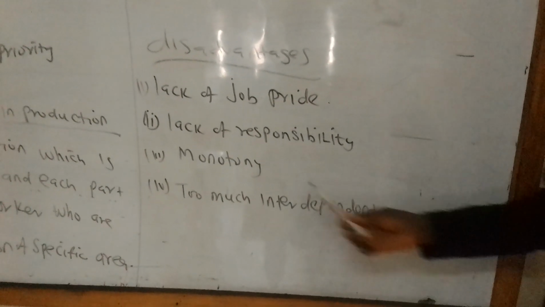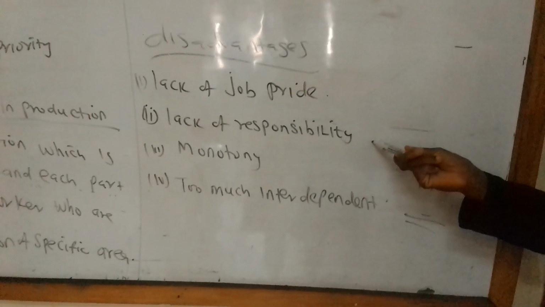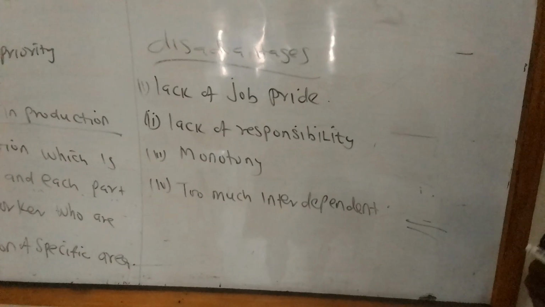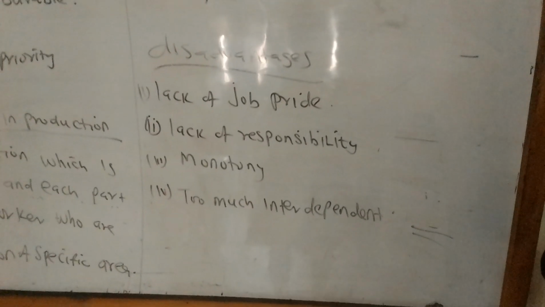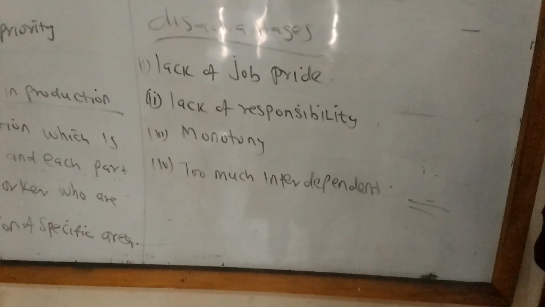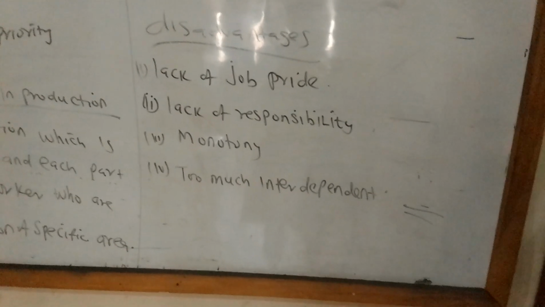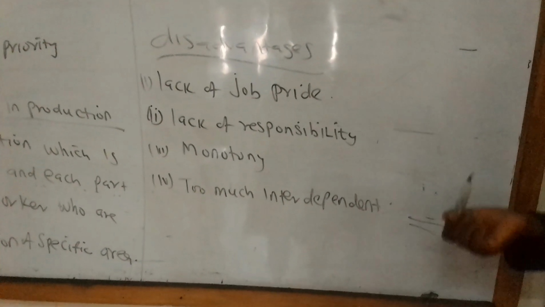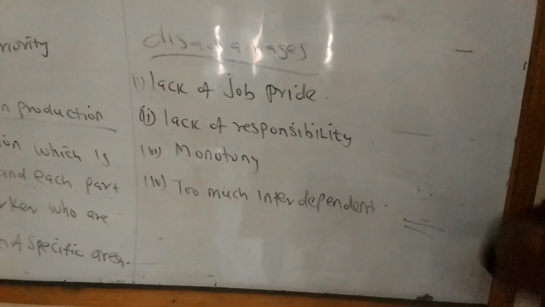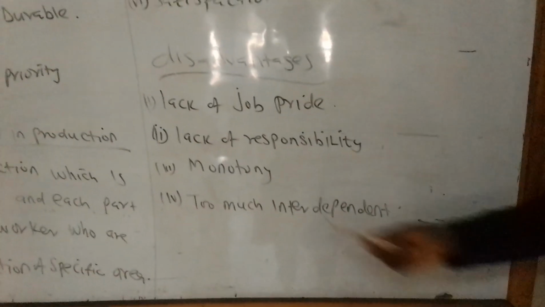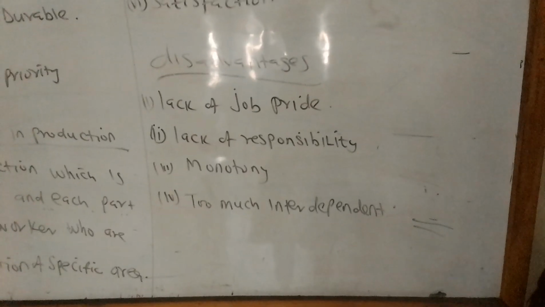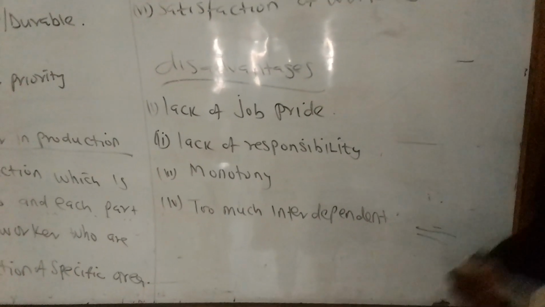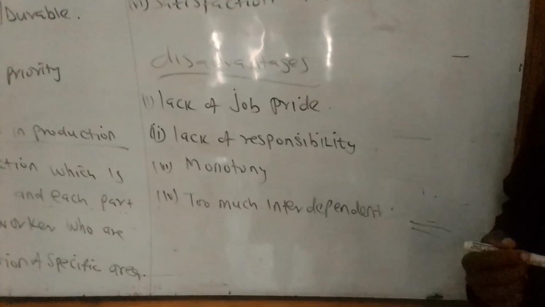Another one, we talk of lack of responsibility. Let's take an example. We are using a team of 5 people. In case of maybe a machine is broken down, or maybe we are able to produce low quality product, we will not be able to have a person who is reliable or responsible for that activity, because you are doing it as a team. Another one, we talk of monotony. That means because you are doing the same job for a longer period of time, or you are doing it repeatedly, all the time you will be able to repeat.